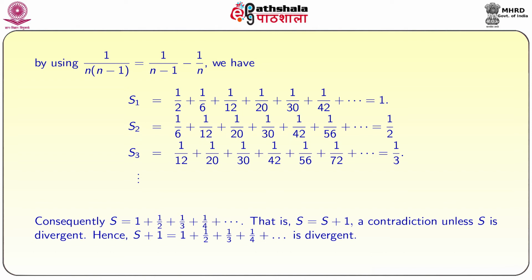This is not possible for a finite quantity or a convergent series. So, this is a contradiction unless S is divergent. So, obviously, S plus 1 is also divergent in that case. So, this is an alternative proof that the harmonic series is divergent.